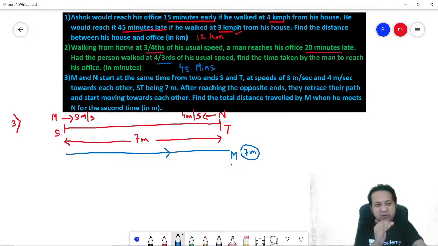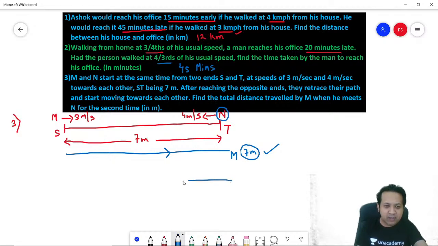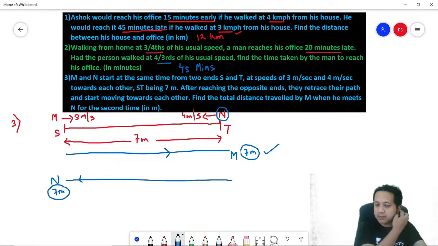So if M reaches from the start to the end, he would have covered 7 meters. What about the other human being? The other human being is N. If N has to go from the start to the end, he too would have covered how much? 7 meters. Correct?